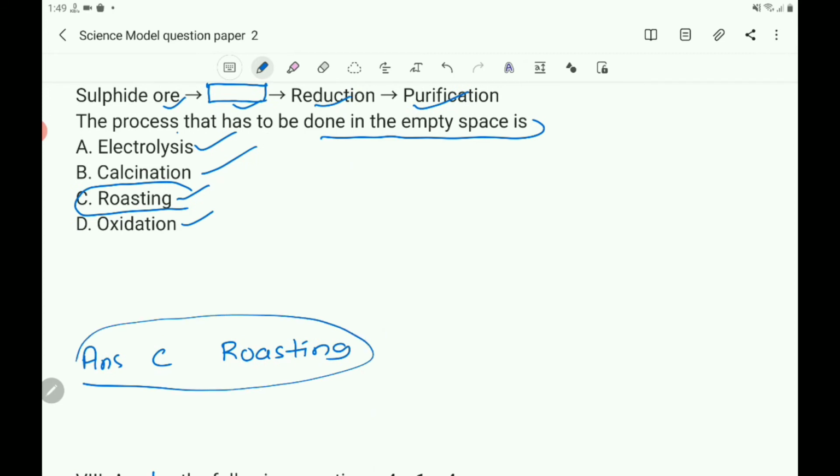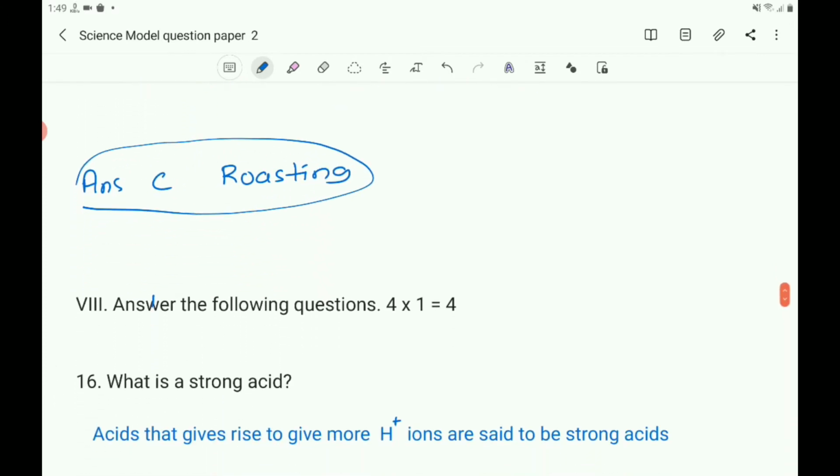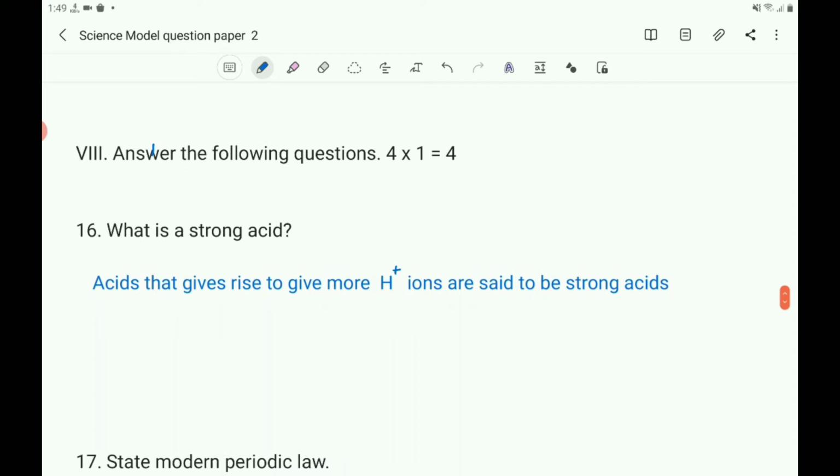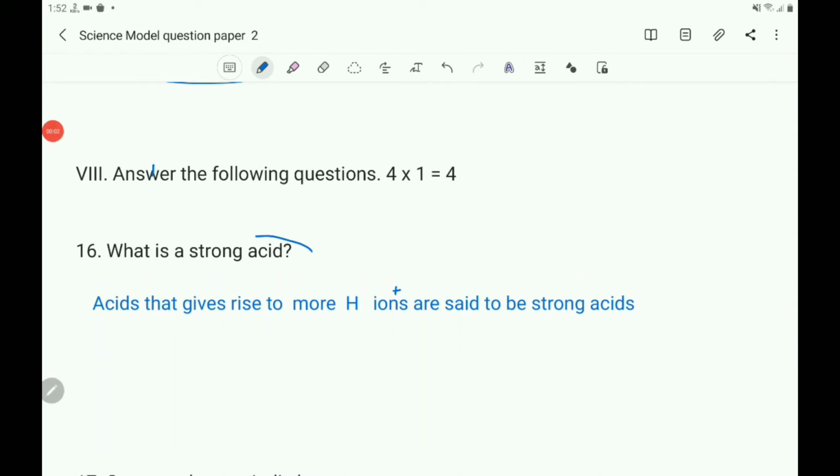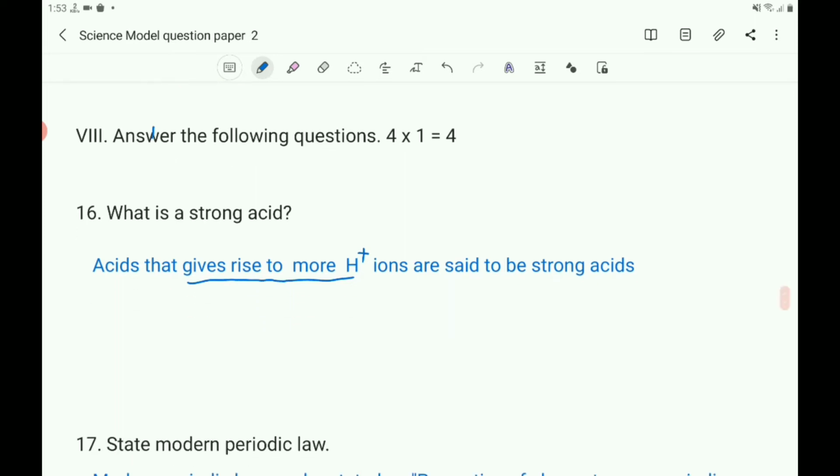Answer is C, roasting. Now the 1 mark question, short answer type question. What is a strong acid? 16th question. Acids that give rise to more H plus ions are said to be strong acids. That is the answer for question number 16.